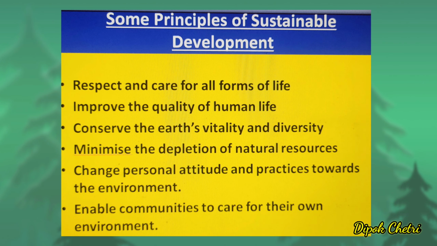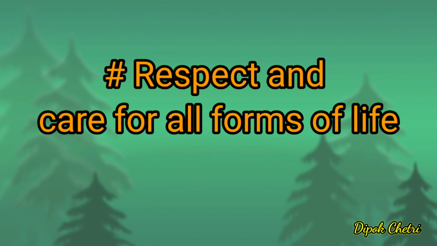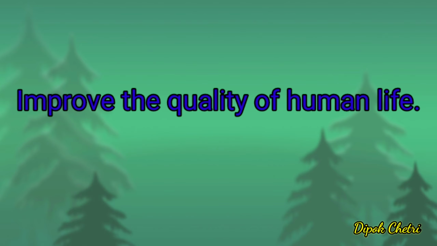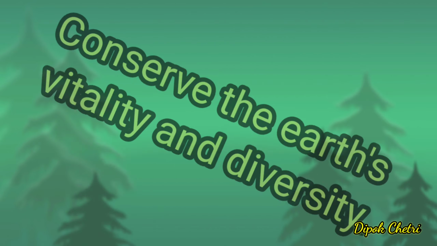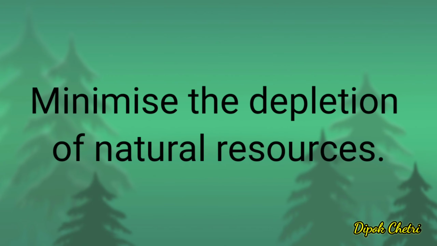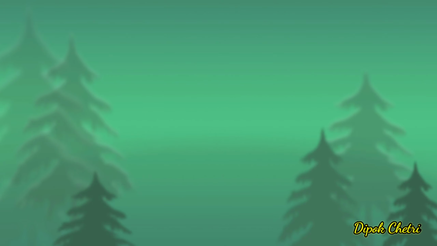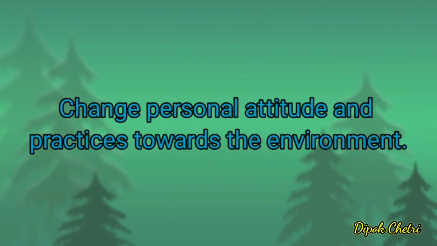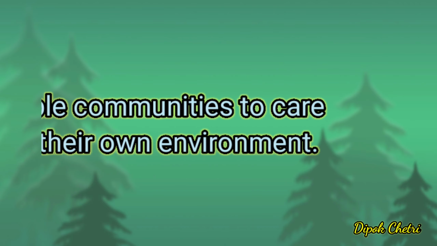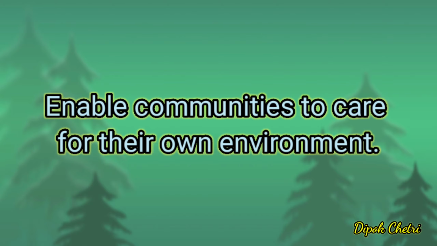Now let us know about some principles of sustainable development. 1. Respect and care for all forms of life. 2. Improve the quality of human life. 3. Conserve the Earth's vitality and diversity. 4. Minimize the depletion of natural resources. 5. Change personal attitude and practices towards the environment. 6. Enable communities to care for their own environment.